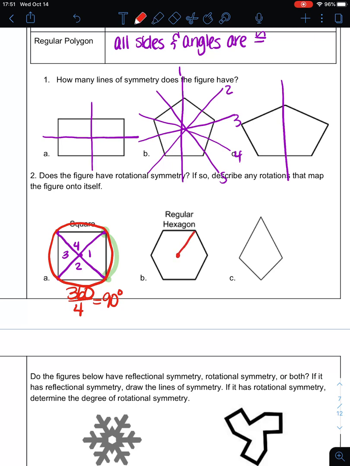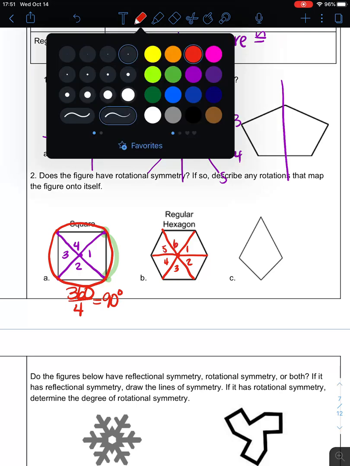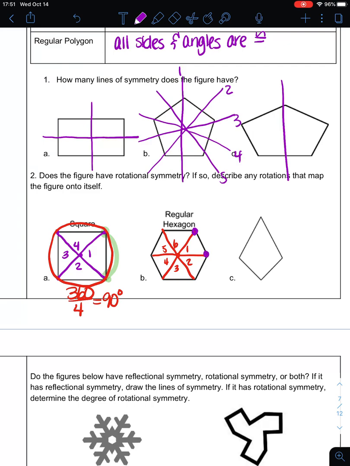We can do the same thing with this hexagon. If I put that center point and then connect all of those vertices where they look exactly the same, then I can count around. I also like to show students you can do this: if you go from vertex to vertex, matching vertex to vertex, there's 1, 2, 3, 4, 5, 6. So whichever way makes the most sense to you. We're going to take 360 degrees and divide it by 6, and we find out that this regular hexagon has 60 degrees of rotational symmetry.